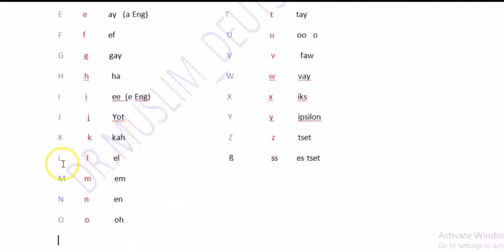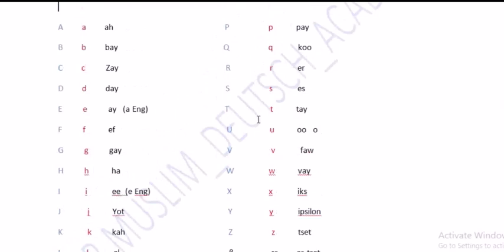The next we have is L, M, N, O. These letters are all pronounced the same as we have in English. The next we have P. P is in English. In German, we pronounce it as P. The next one is Q. Q is in English. And in German, we pronounce it as Q.